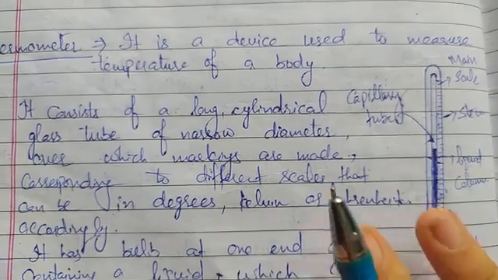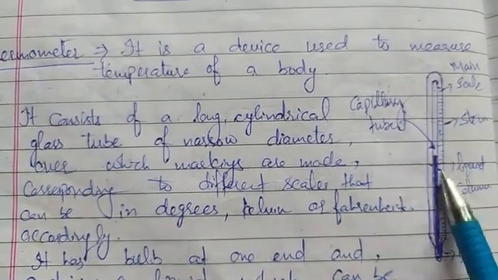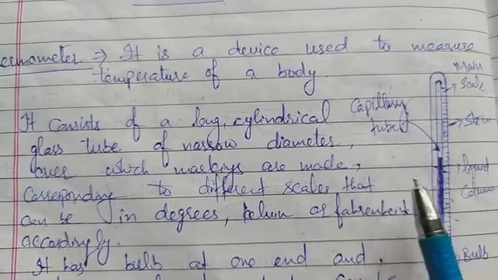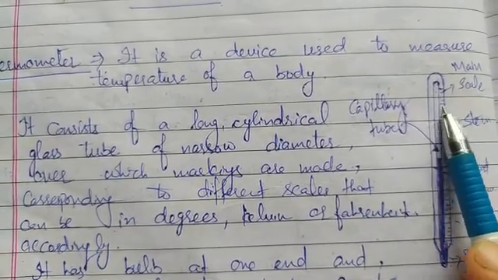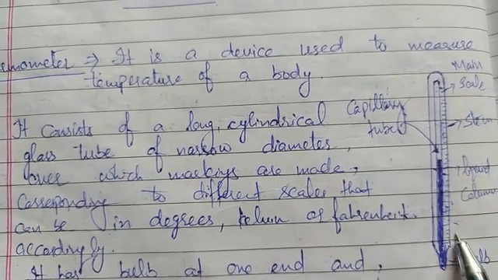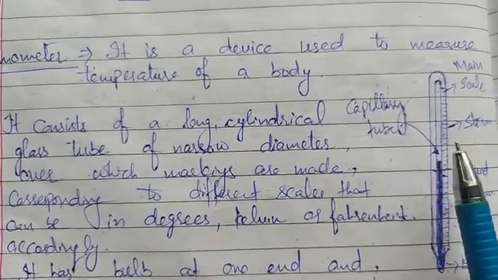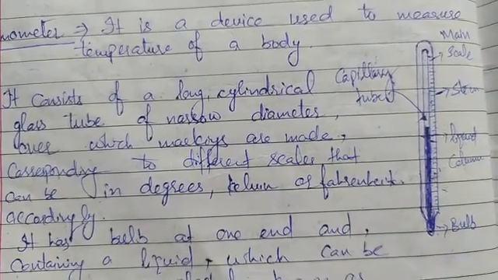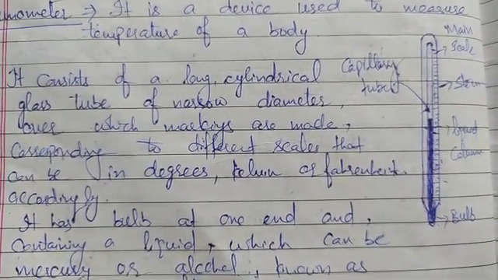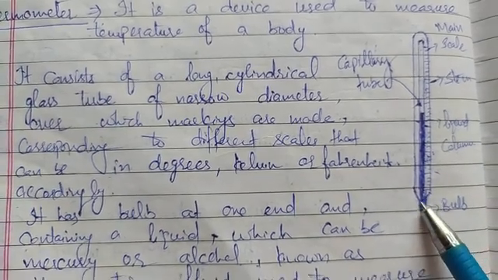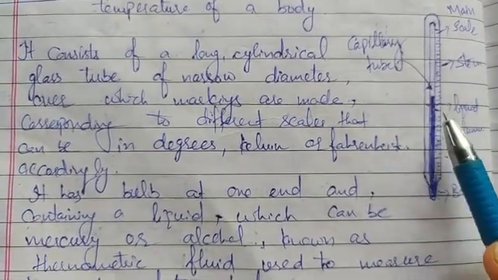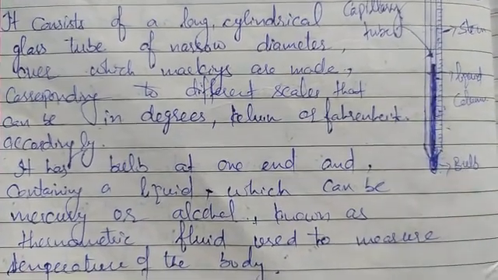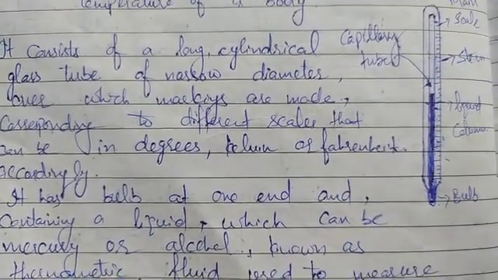Thoroughly we will read it. What is it? It consists of a long cylindrical glass tube of narrow diameter, over which markings are made. These markings correspond to different scales, like Kelvin, Fahrenheit or degree Celsius accordingly. And at the end there is a small bulb which contains a liquid that can be either alcohol or mercury, known as the thermometric liquid, and it is used to measure the temperature of the body.